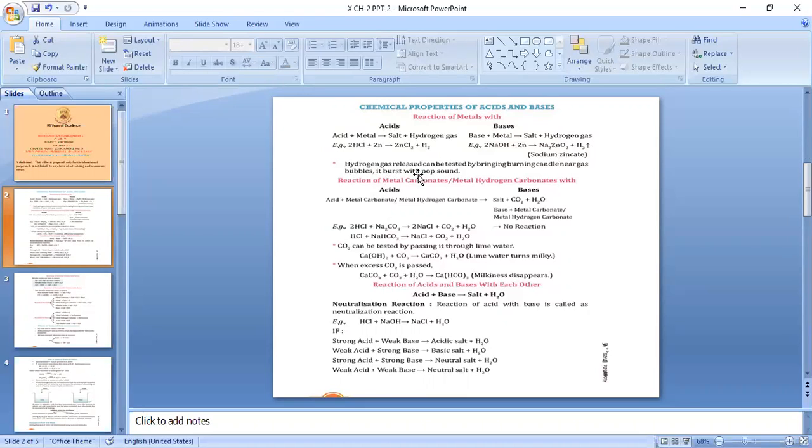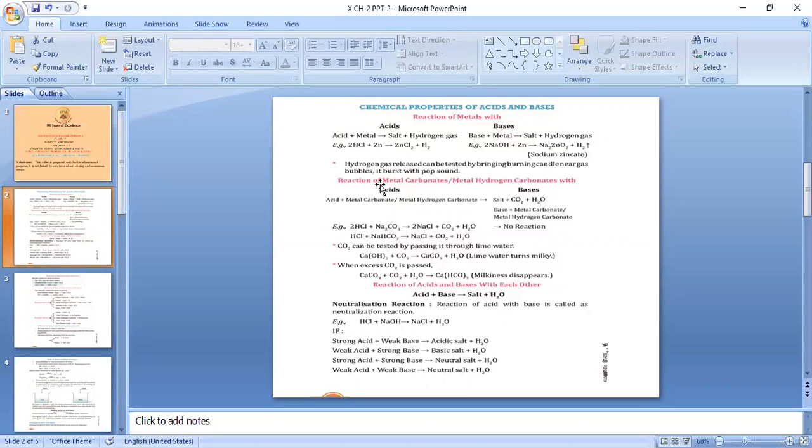Hydrogen gas released in these two reactions can be tested by bringing a burning candle near the evolving gas. When a burning candle is brought near the gas bubbles, the gas will burn with a pop sound. It will burst out and produce a pop sound. So if a pop sound is produced, it verifies that the gas formed is hydrogen gas.